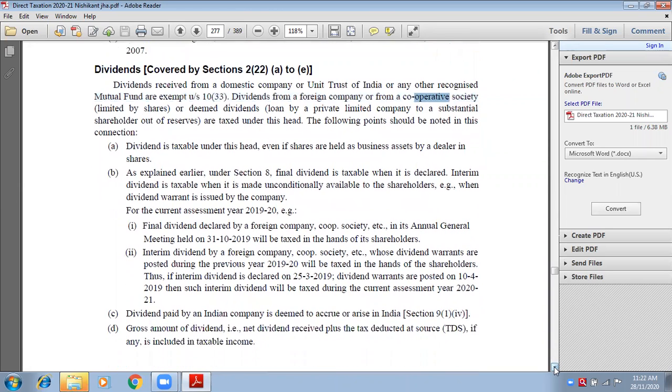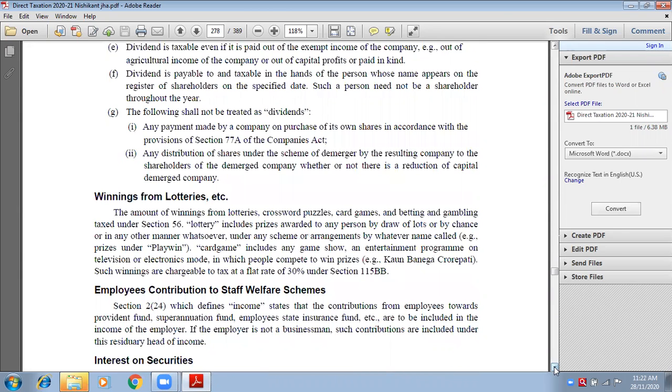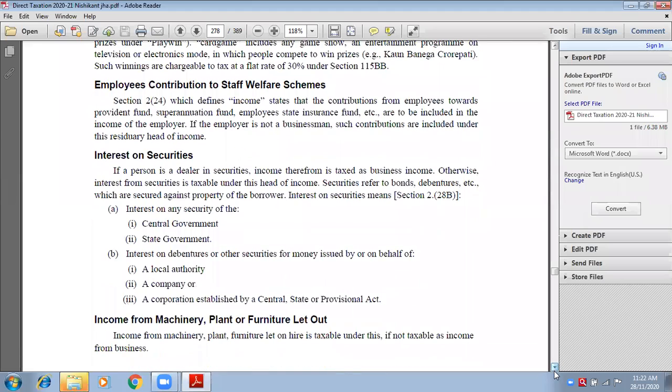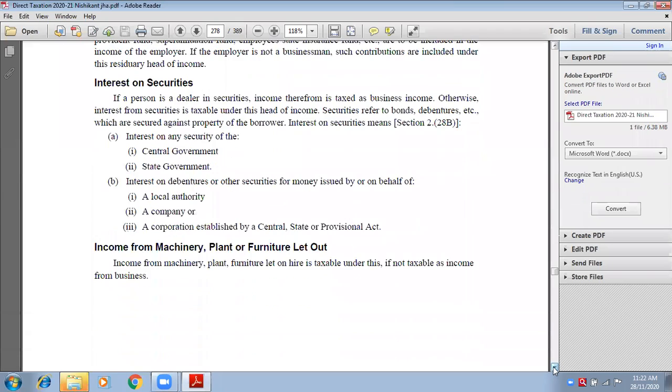Are you getting my example? So if anywhere they tell you that dividend is received from Reliance company, the Reliance company is an Indian company, therefore it will be fully exempted. Suppose they tell you dividend from foreign company, it is fully taxable. These are certain points that you have to keep in mind. Yes, of course, agricultural income in the rural areas of India will be exempted. I already told you, exempted chapter, section 10, subsection 1. These are the things that are explained in detail.